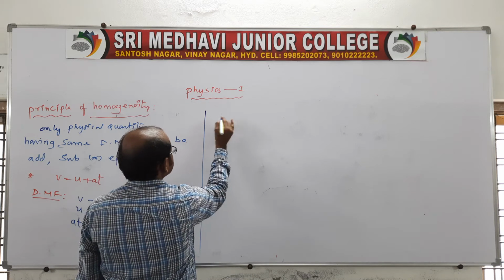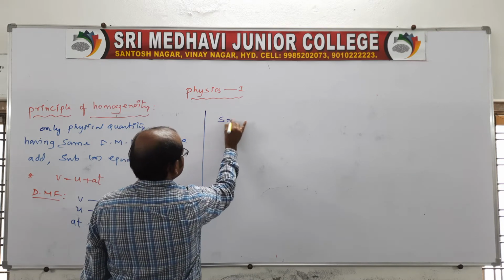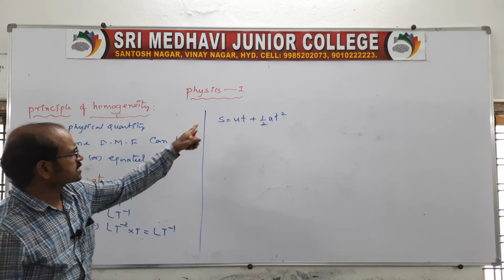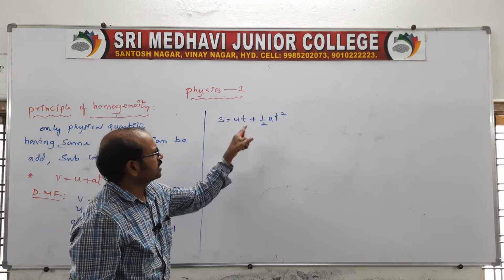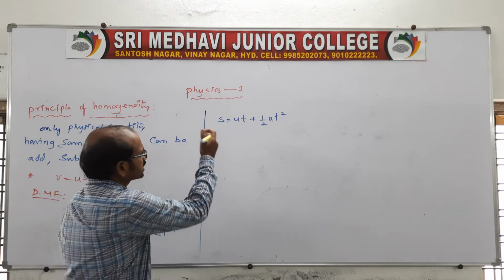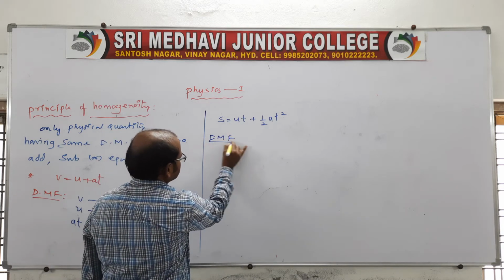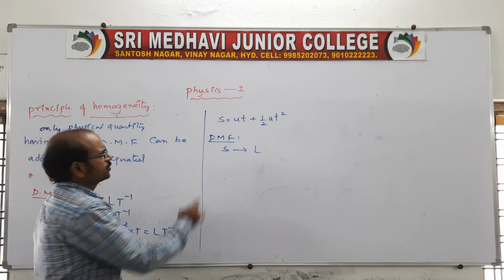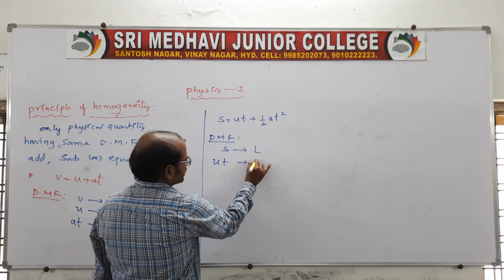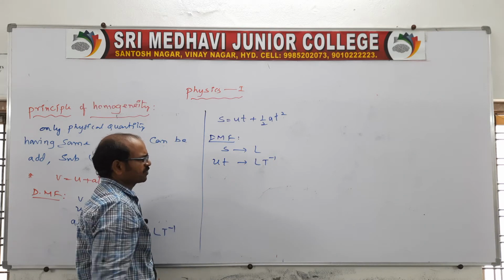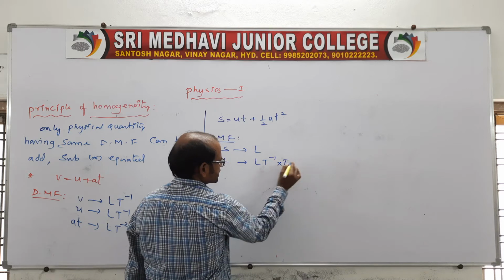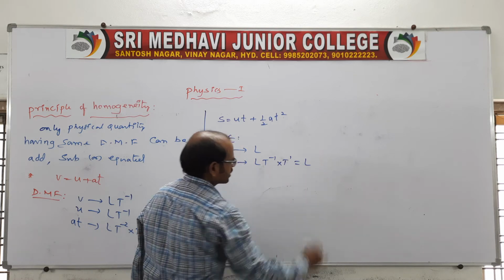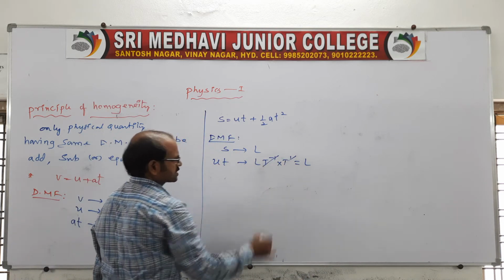Take the equation S is equal to ut plus half AT square. S is the displacement, ut is one quantity, and half AT square is another quantity. Let us take the dimensional formula for the individual physical quantities. S is the displacement, represented as L. Then ut: velocity is L T power minus 1, and multiplied by time, the bases are the same, so the powers are added. Minus 1 plus 1 becomes 0, so only L is left, because the minus and plus cancel.